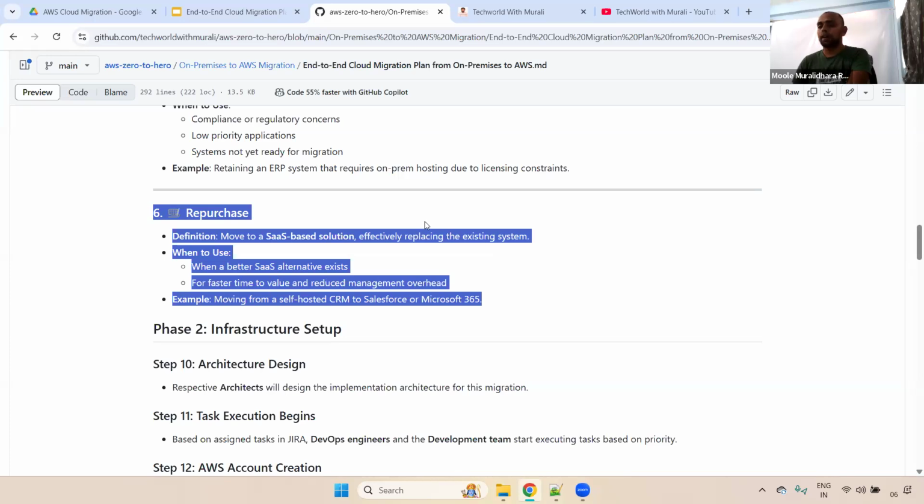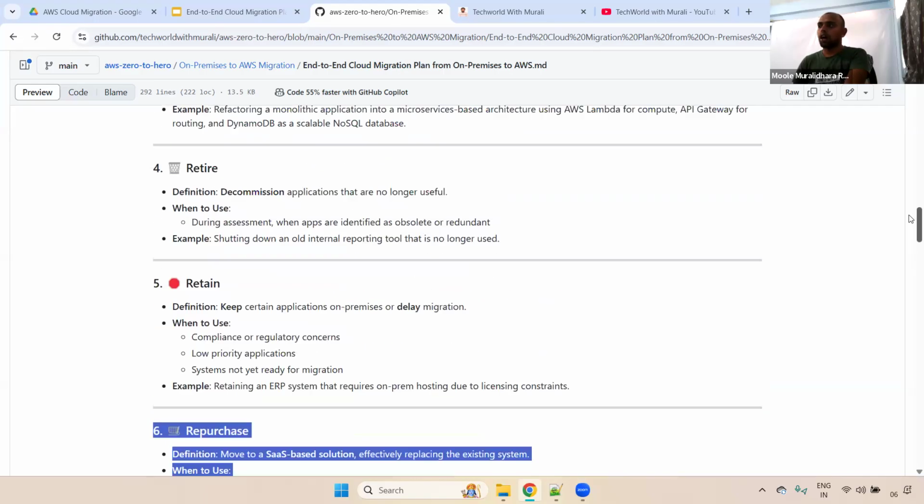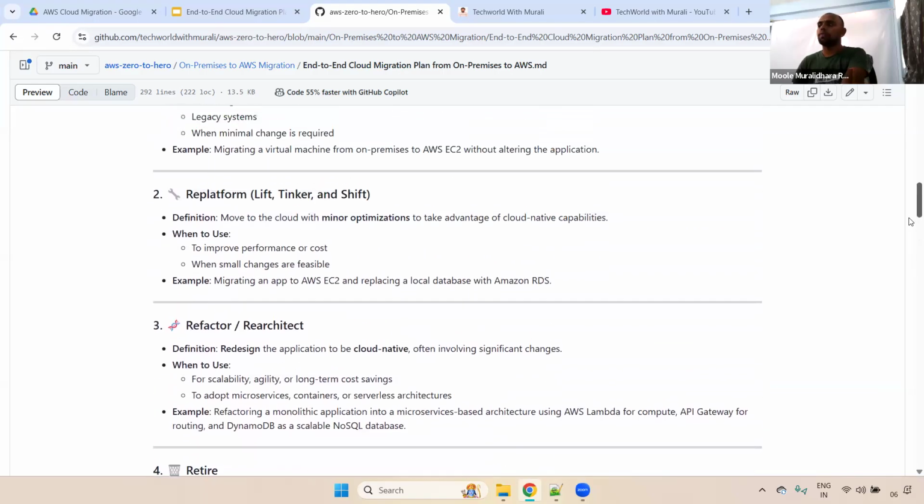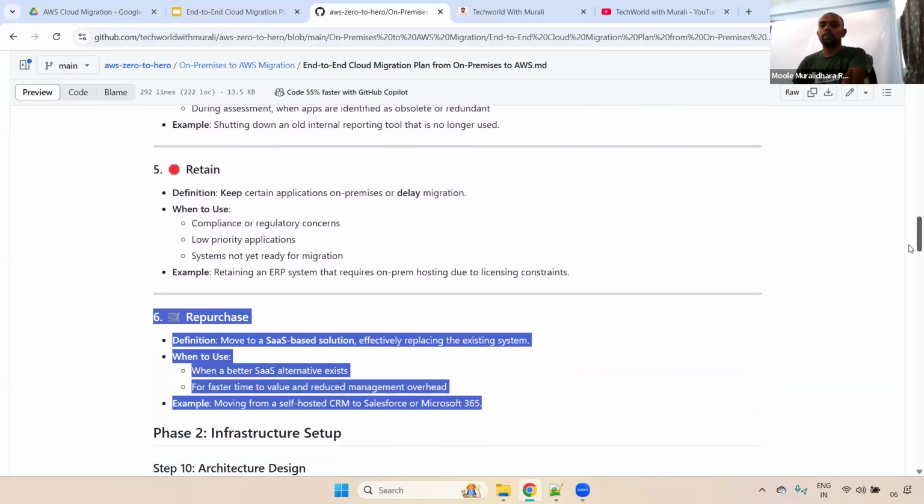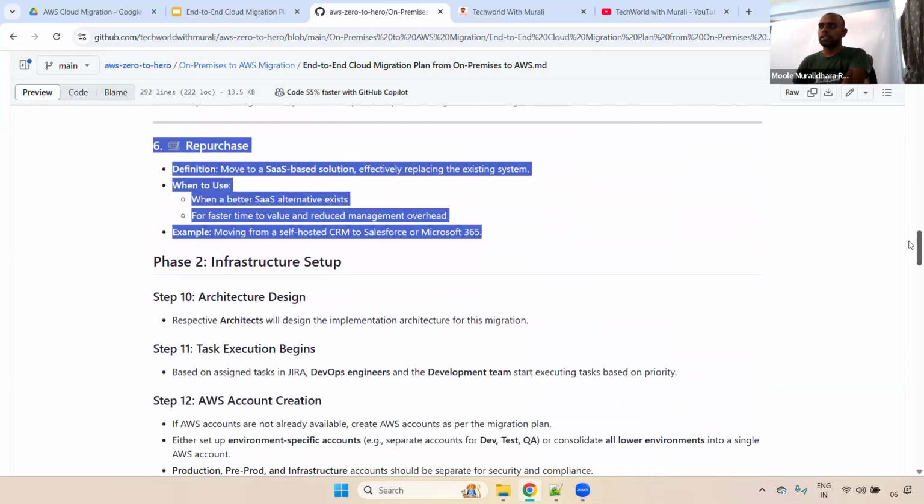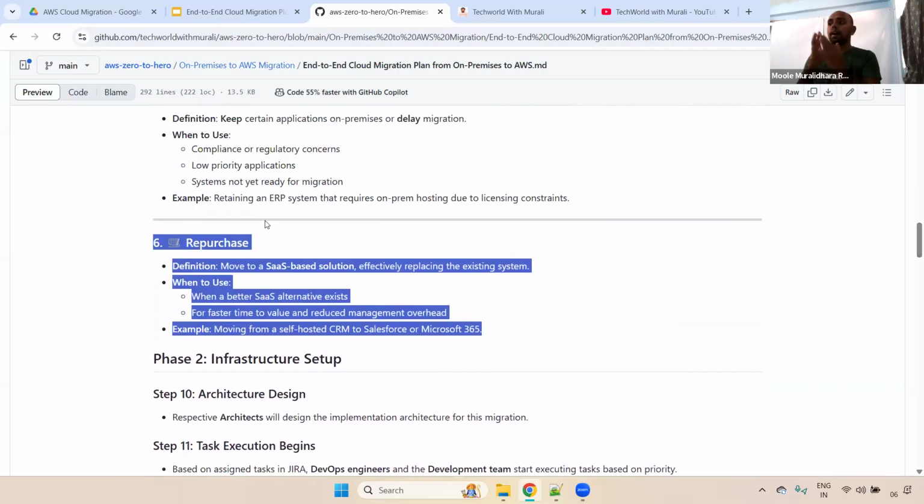Depending on our requirement, we'll decide whether we'll go with rehost, lift and shift, or refactor, or re-architect, or re-platform. Depending on that, we'll take the decision. Understand that? This is the cloud strategy. In total, we have 6 strategies available. Depending on our use cases, we'll take the decision.